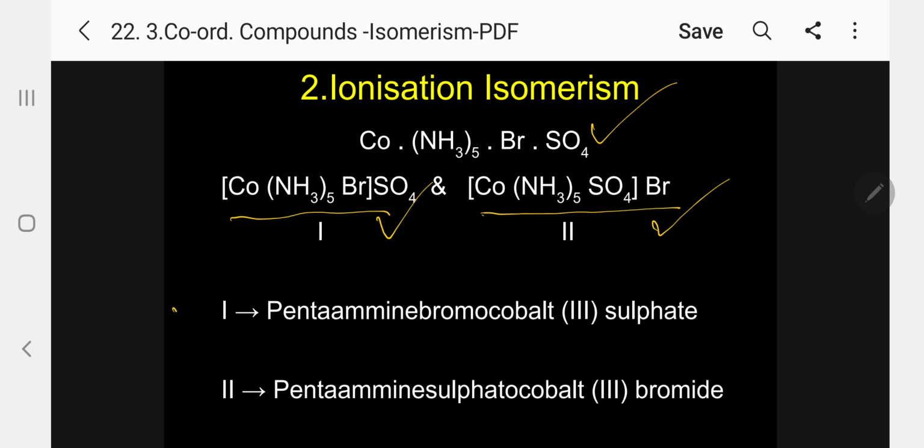The name of the first compound is pentaamminebromocobalt(III) sulfate. The second case is pentaamminesulfatocobalt(III) bromide. Please follow. These are examples of ionization isomerism.